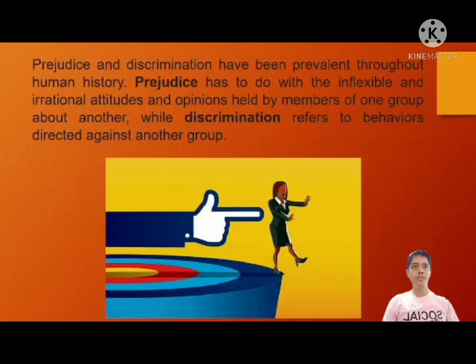Prejudice and discrimination have been prevalent throughout human history. Prejudice has to do with inflexible and irrational attitudes and opinions held by members of one group about another, while discrimination refers to behaviors directed against another group.